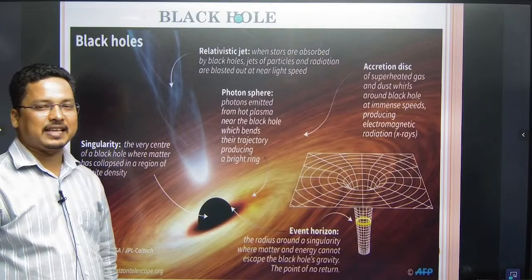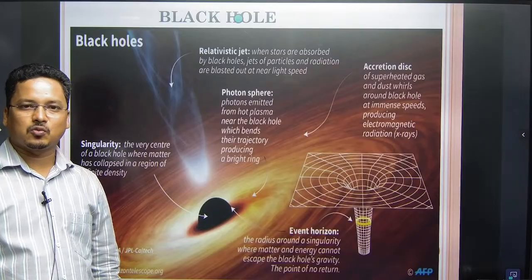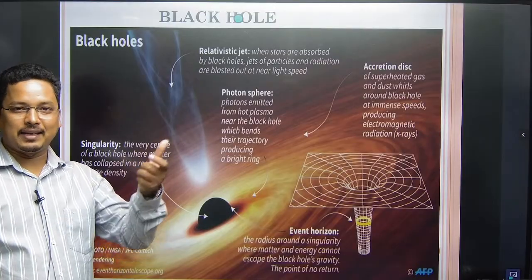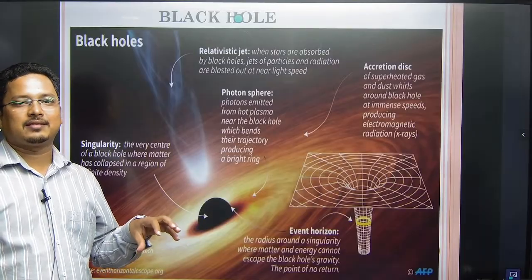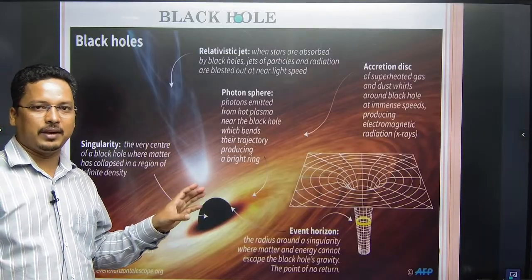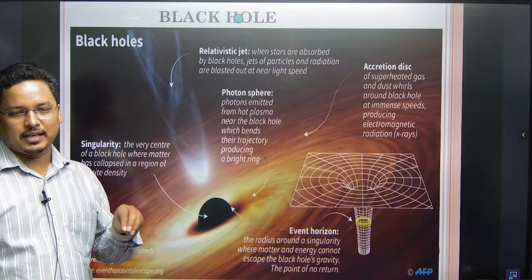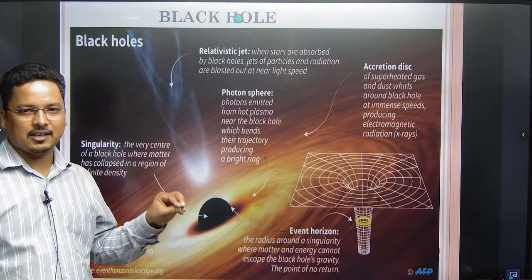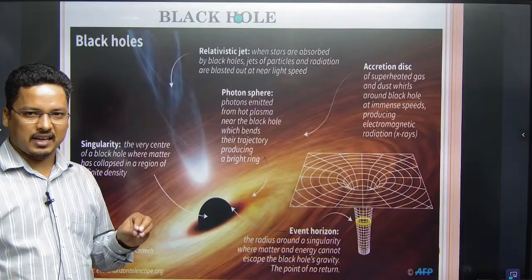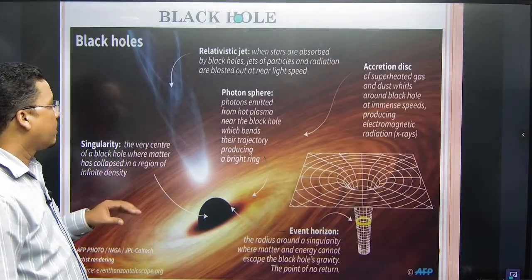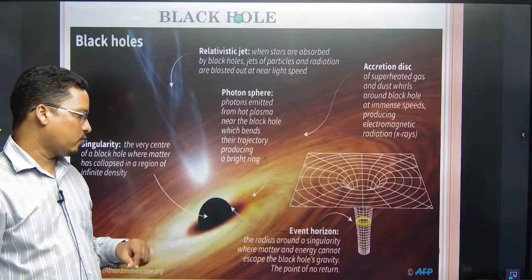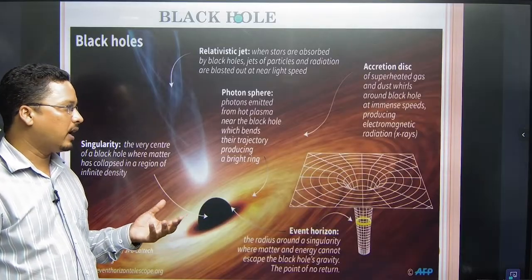Like we have Sagittarius A, capital A, which is the black hole at the center of the Milky Way. In the center of the Milky Way, that is Sagittarius A, which is in the heart, right? Like this, there is the event horizon. What is in a black hole?